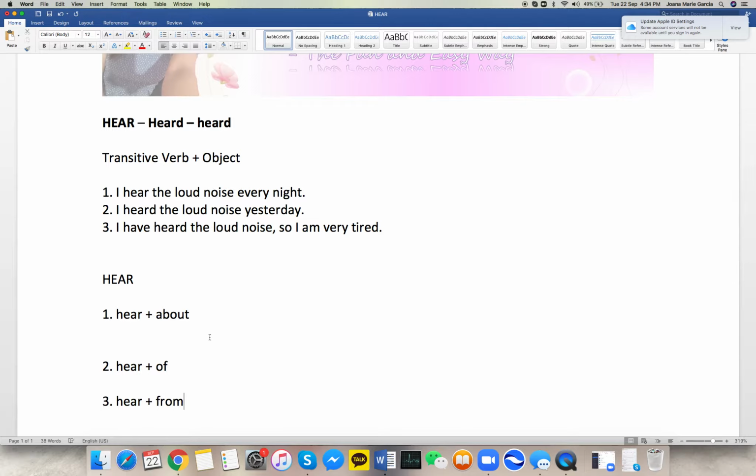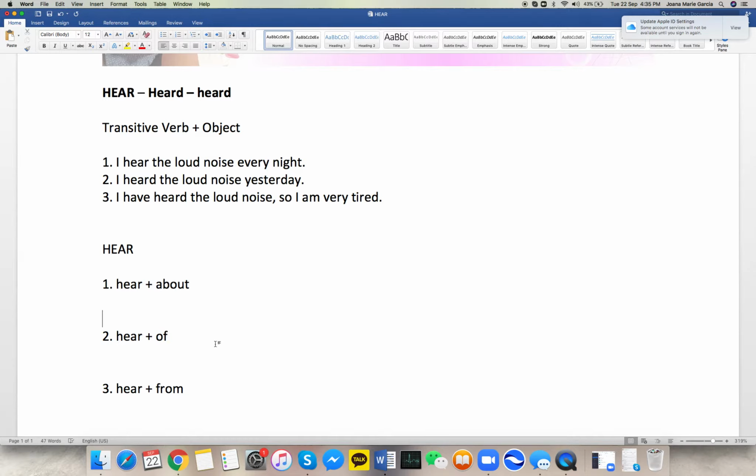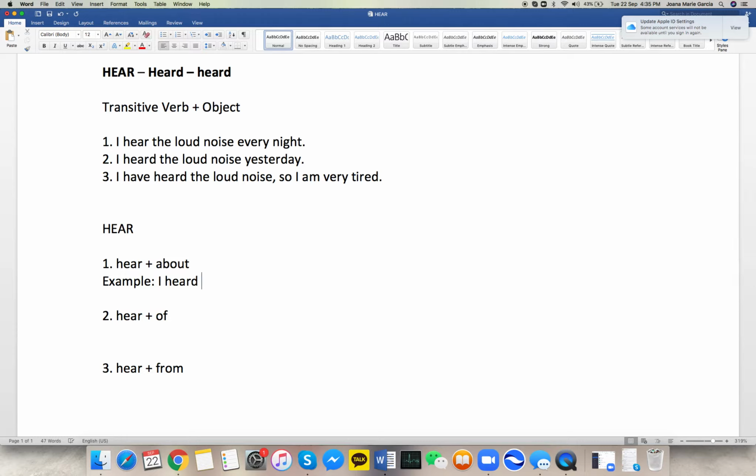So you can use hear about plus noun or pronoun, the same thing with hear of plus noun or pronoun, and hear from plus noun or pronoun as well. Let's have example sentences for each and analyze the differences. For example, sentence number one: I heard about Jermaine. And: I heard of Jermaine. And for the last one: I heard from Jermaine.